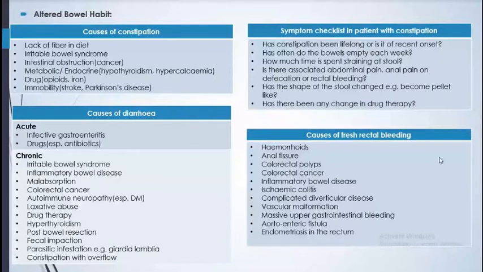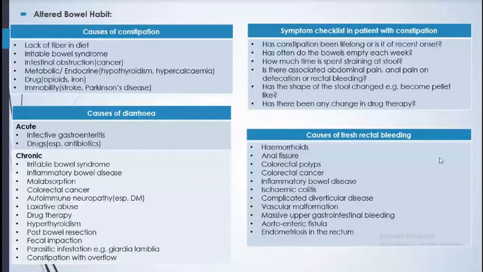And vascular malformation, massive upper gastrointestinal bleeding. Also, if there is a massive, huge bleed, it opens up the pylorus of the stomach, comes down, and even comes with the stool. But there should be very huge bleeding. Upper gastrointestinal bleeding should be very huge. So there is rectal bleeding also. So aortoenteric fistula and endometriosis in the rectum. Sometimes what happens? A part of the uterine tissue comes in the rectum or other parts. Sometimes some people have that tissue in the nose also, and during menstruation time they get epistaxis as well as rectal bleeding, as well as bleeding from other parts of the body.